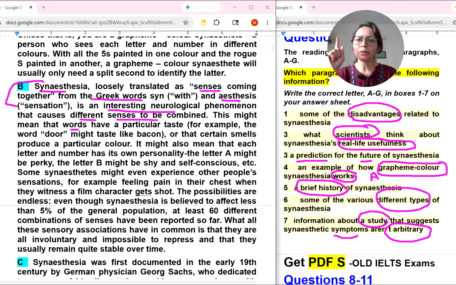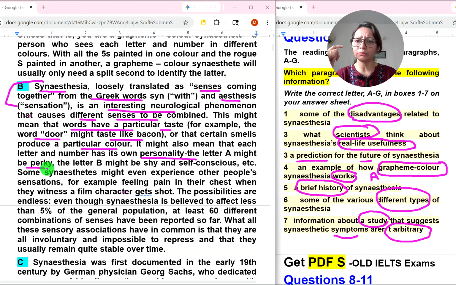This might mean that words have a particular taste. For example, the word door might taste like bacon, or certain smells produce a particular color. It might also mean that each letter and number has its own personality.